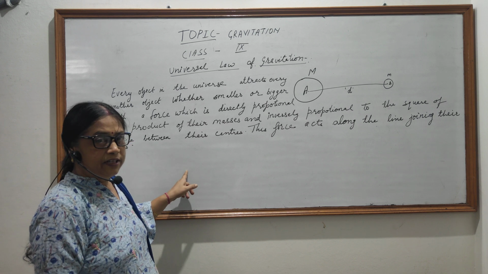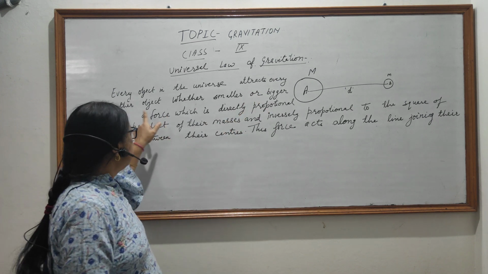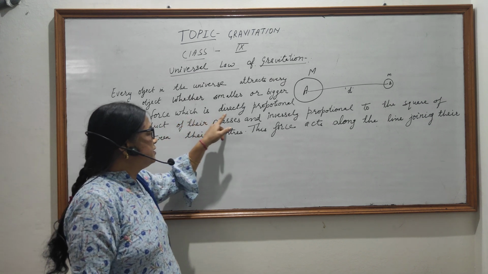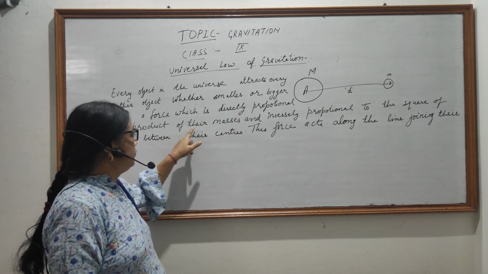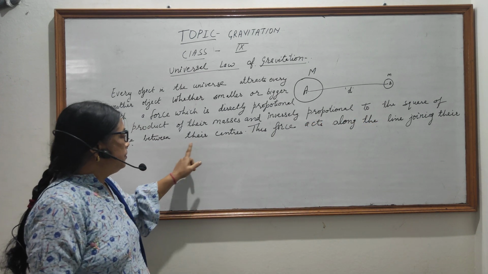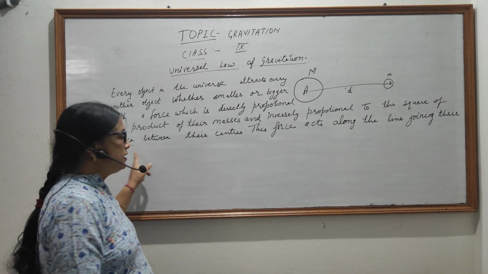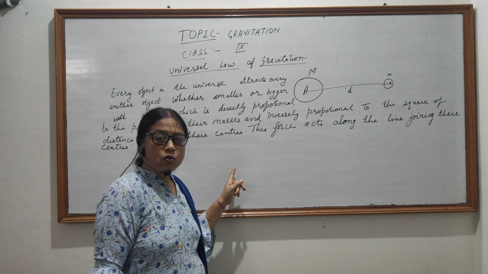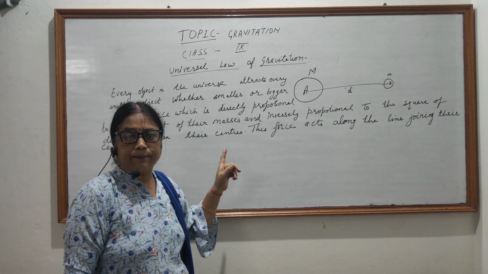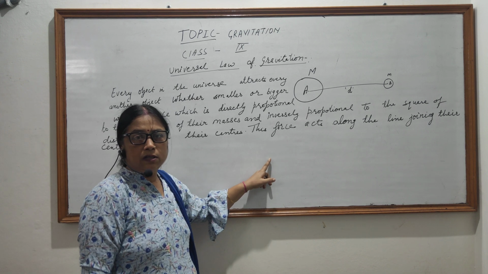So the universal law of gravitation states that every object in the universe attracts every other object, whether smaller or bigger, with a force which is directly proportional to the product of their masses and inversely proportional to the square of the distance between their centers. This force acts along the line joining their centers. So this is known as the universal law because this law is applicable in the whole universe. Now we can also obtain the mathematical form of this law.